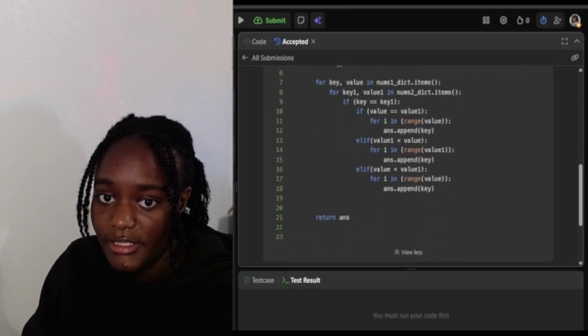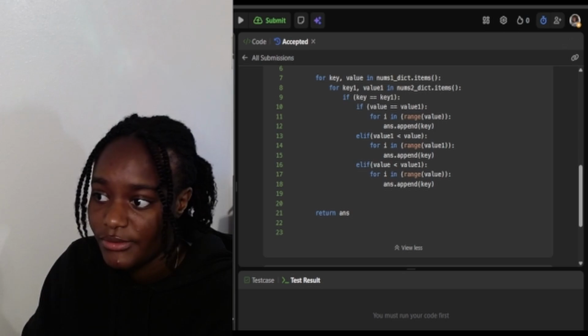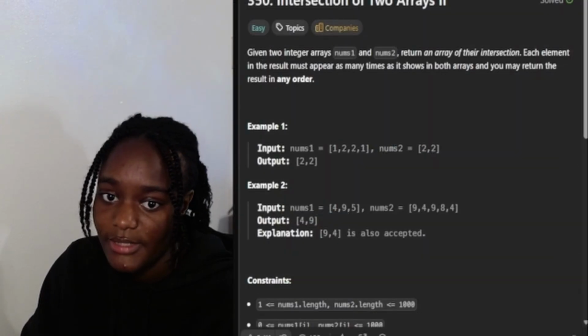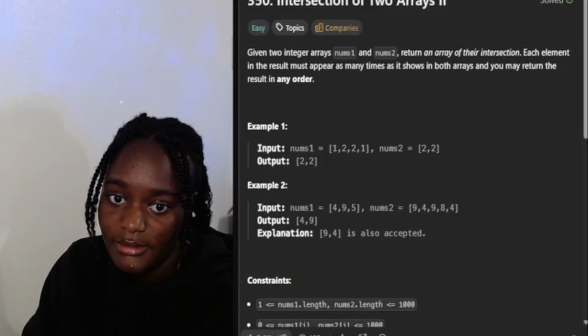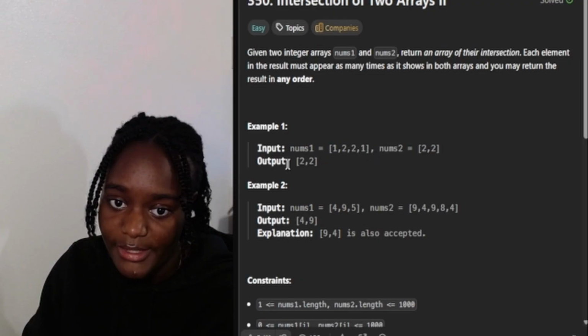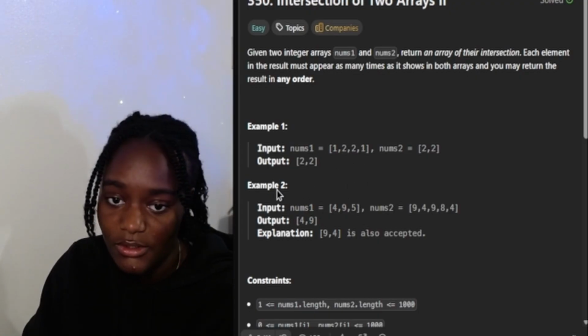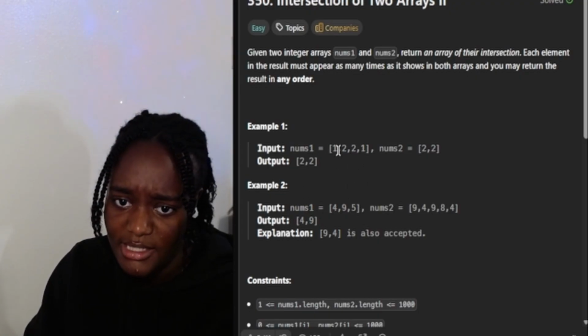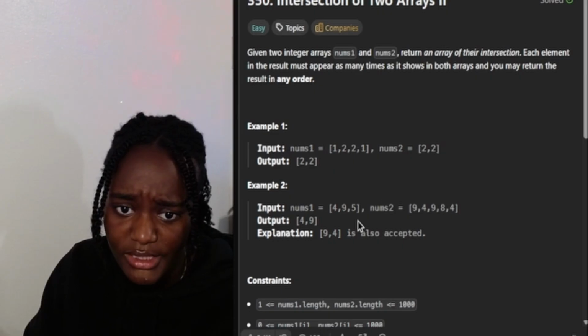So I'm gonna go back to the description. Let's say we have this, right? It's gonna take this one, and it's gonna say 1:2, because it appears twice, right? So we have 1 1, so that's why we do that. And then we have 2 here, so it's gonna also be 2:2 because it also appears twice. This is kind of a bad example because we have 2 here.